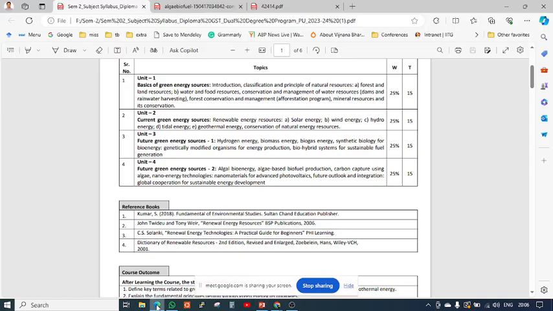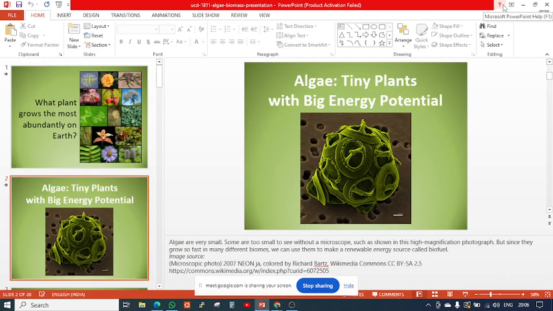Here is your topic point: algal bioenergy. It means we are focusing on the biomass of the algae, which can be converted into energy using only this algae biomass. That is called algal bioenergy.